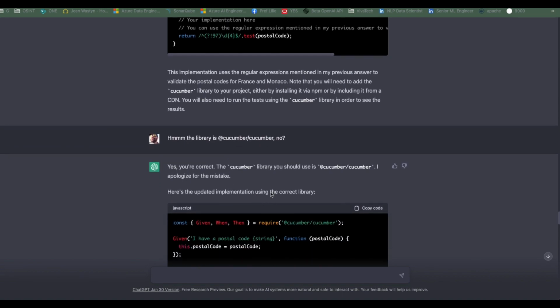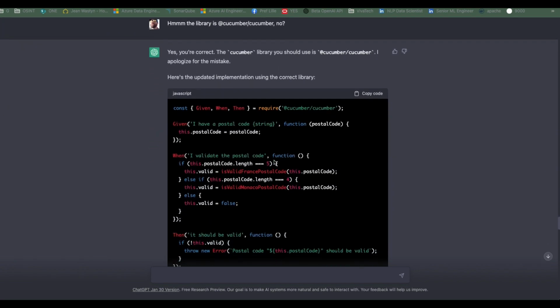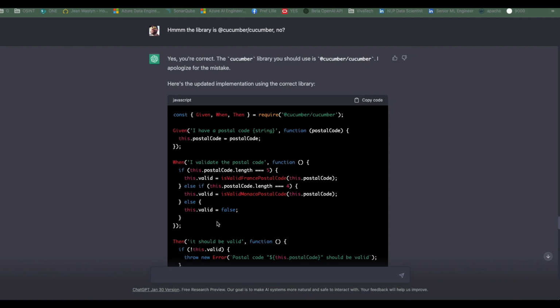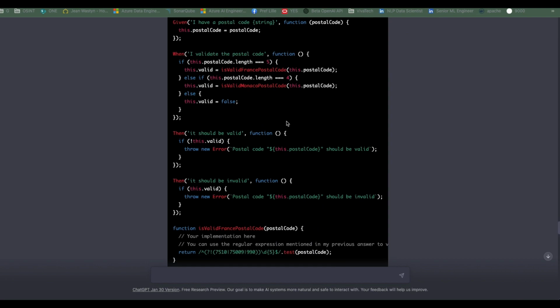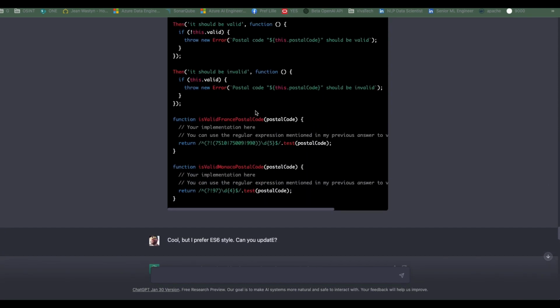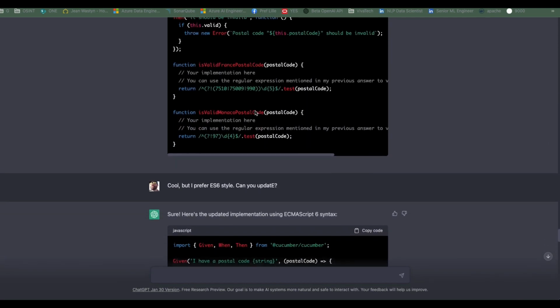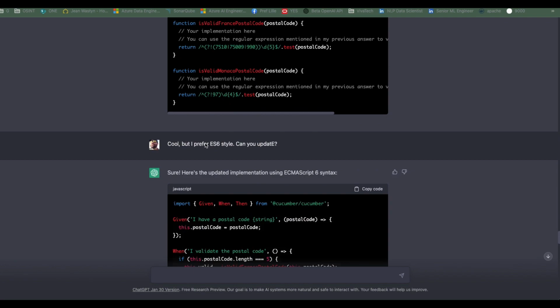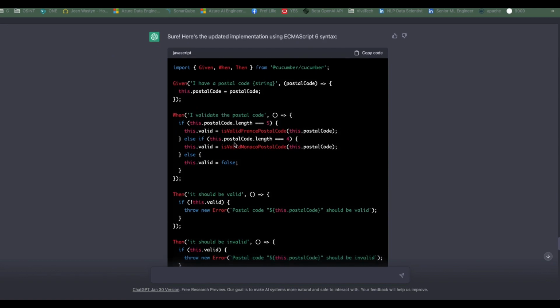So that's quite good, except that when I'm trying this in my code, and you will see it fails if I don't import the right Cucumber library. So I do import now the Cucumber library. I told it to fix, and it does. So it's not so bad. I have my code now with the right library. Also, I really prefer those arrow functions. And so I'm asking ChatGPT, can you just build ES6 style? And it does. So let's copy the code and import it.